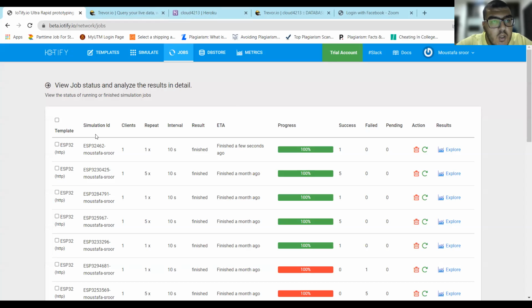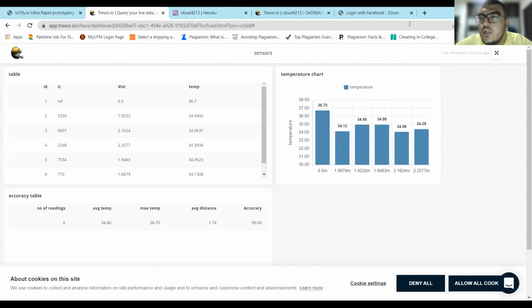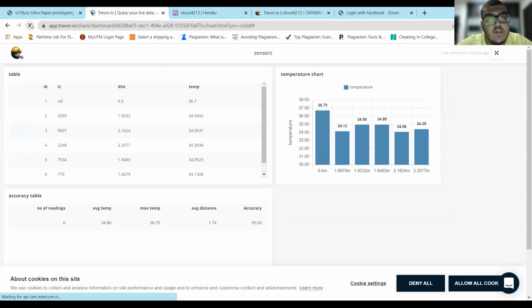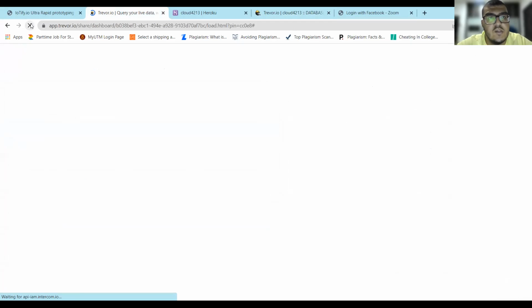So as you can see here, our simulation is finished and success. One sensor reading has been sent. So now we can update our database and see if the changes were included. So here we're going to refresh our tab to see if our database has actually been updated.